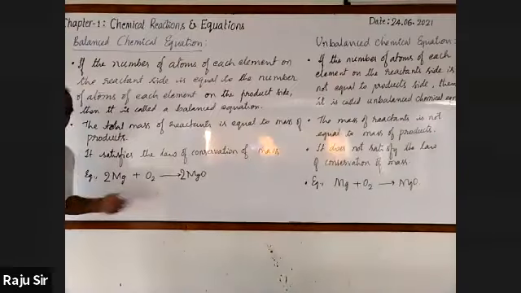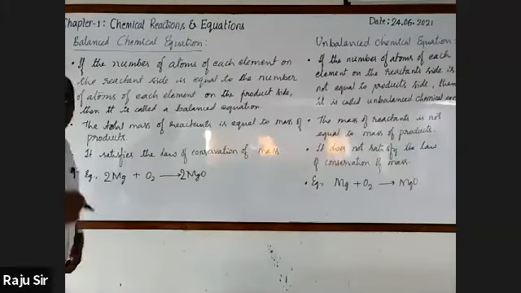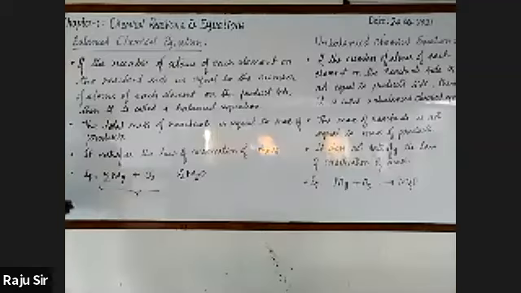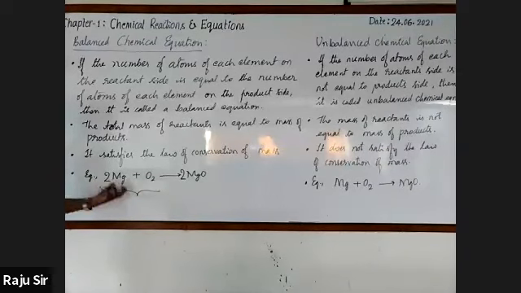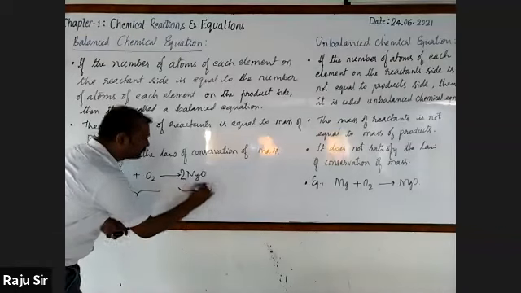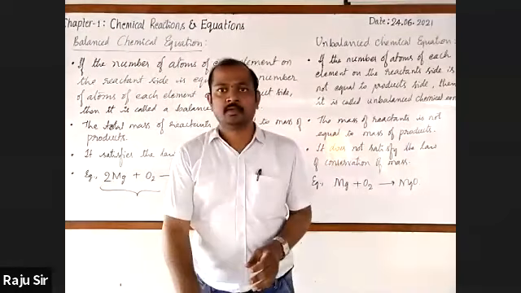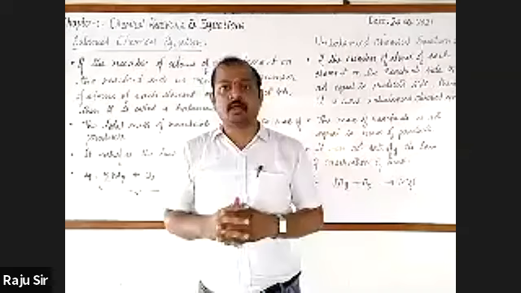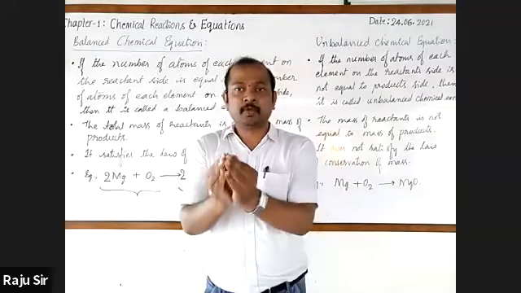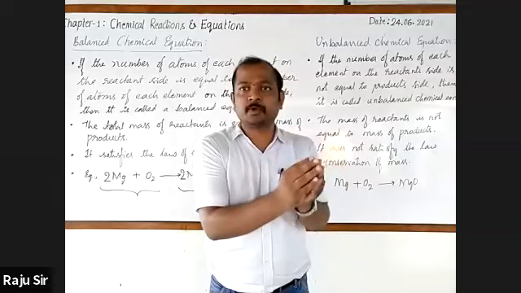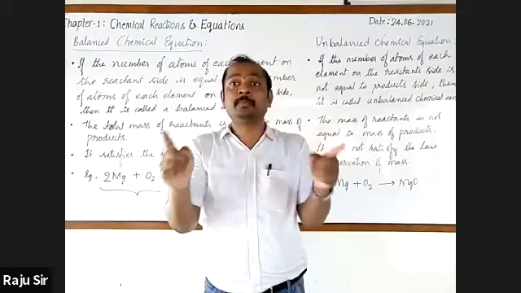Look, when you find out the mass of the reactants before the chemical reaction, and the mass of the products after the chemical reaction, both will be equal.